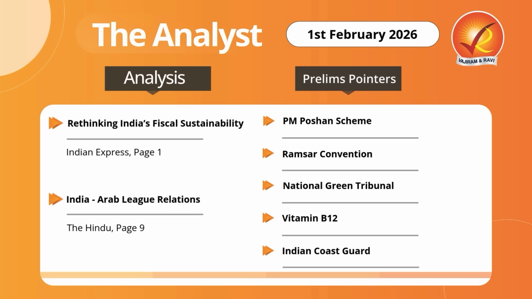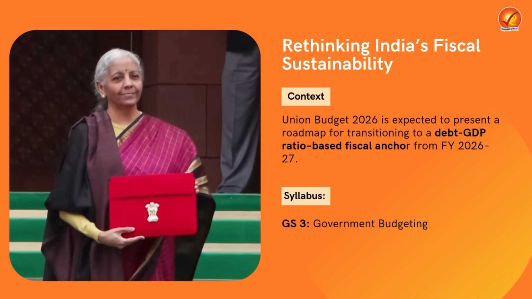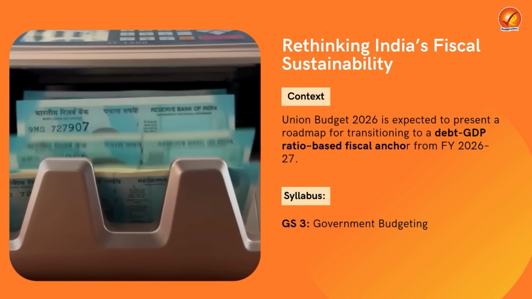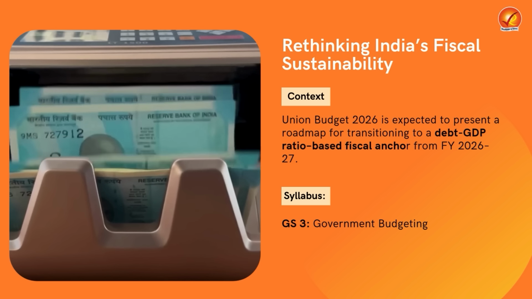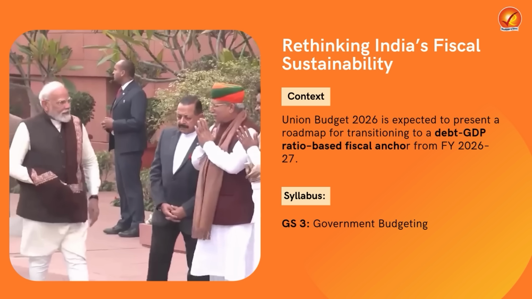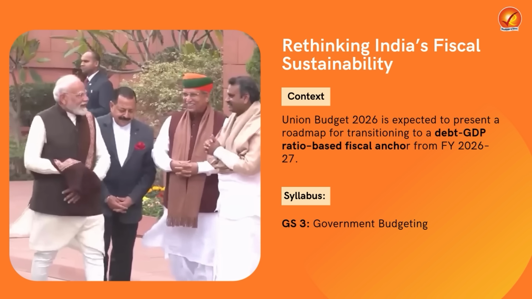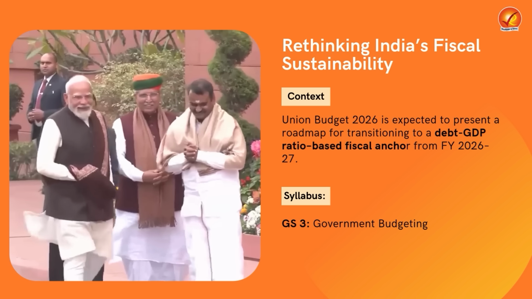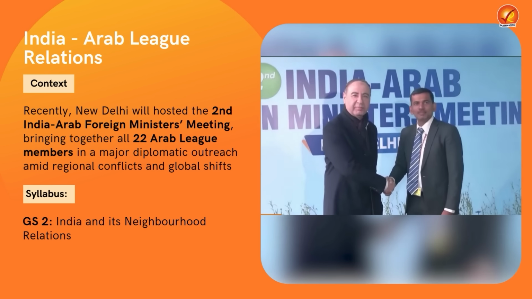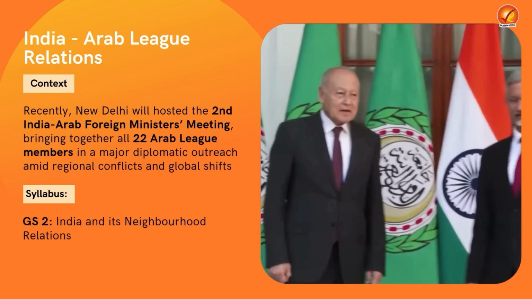Beginning with the analysis section, in the first topic, as from this financial year, the government would be using debt to GDP ratio as its fiscal anchor. So in this particular respect, we'll try and understand why the shift was needed from using the annual fiscal deficit targets to the debt to GDP ratio and what all challenges the government is facing when it comes to fiscal consolidation.